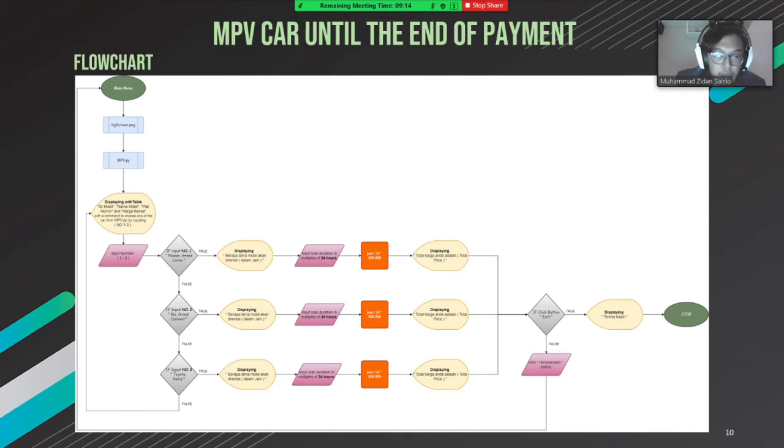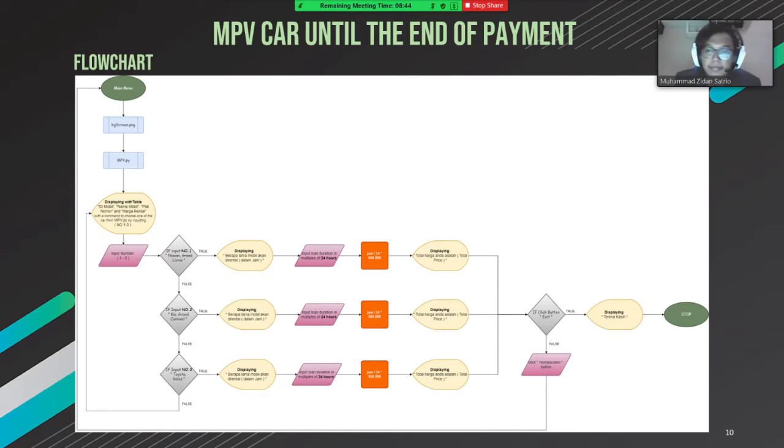It will display 3 options. If you input 1, it will choose the first option, and you input 2, it will choose the second car, and if you choose 3, it will choose the third car. After that, there's input for hours and display total harga.